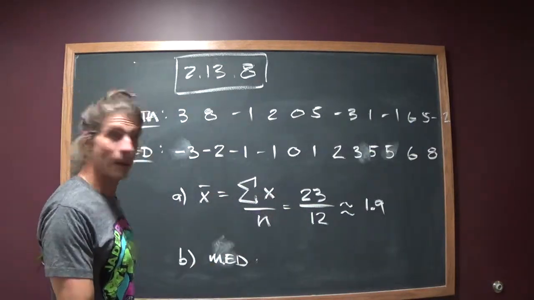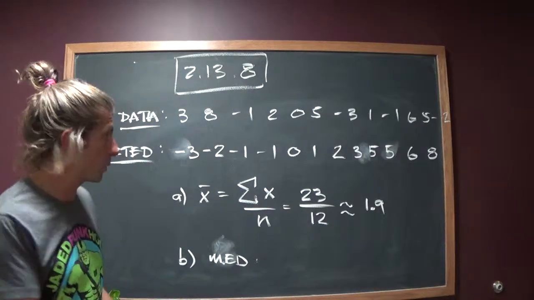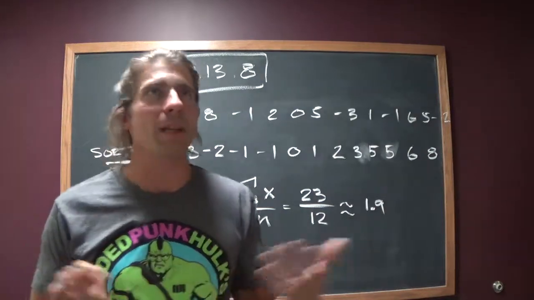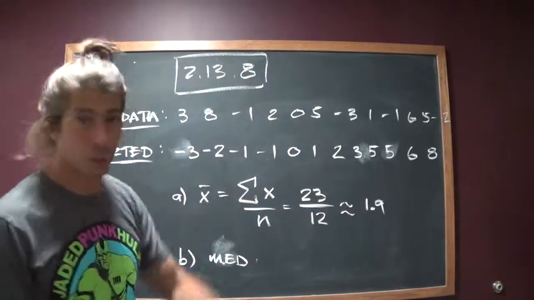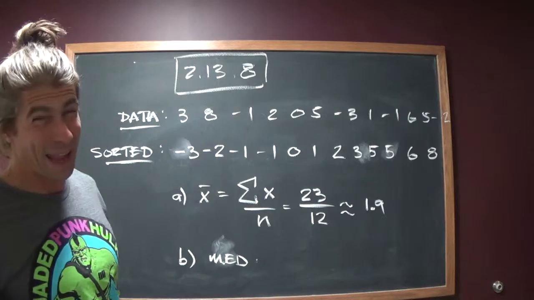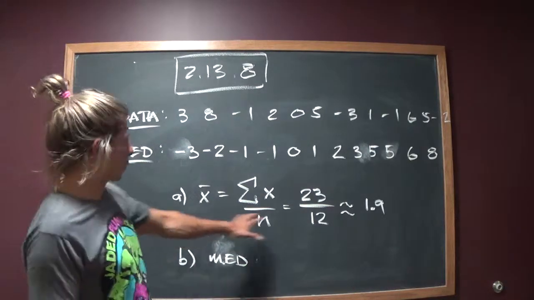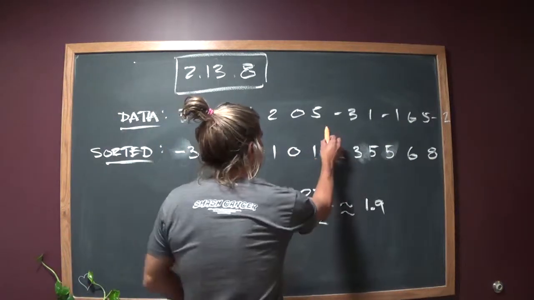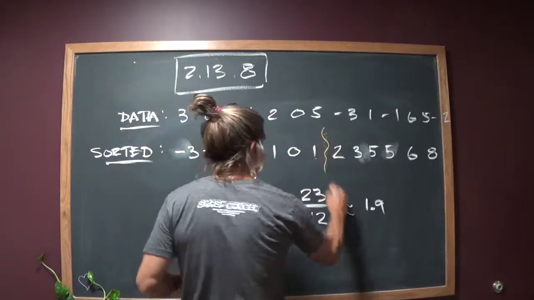So there's your average. As far as the median goes, I wanted to make sure we remember how to do that when you've got a list of data. The important thing with median, now, of course, you're probably going to be using technology to do this. Awesome. But if you're not, you've got to make sure you sort the data first. Get it sorted. Once it's sorted, you have to find the halfway point. Now, one way is to go directly to it. Since you know there are 12 data points, 1, 2, 3, 4, 5, 6, the median is halfway between the 2 middle ones. So it's going to be halfway between the 1 and the 2.